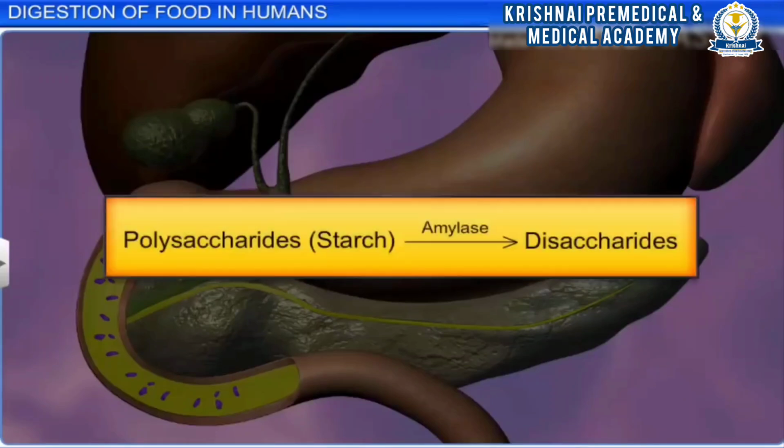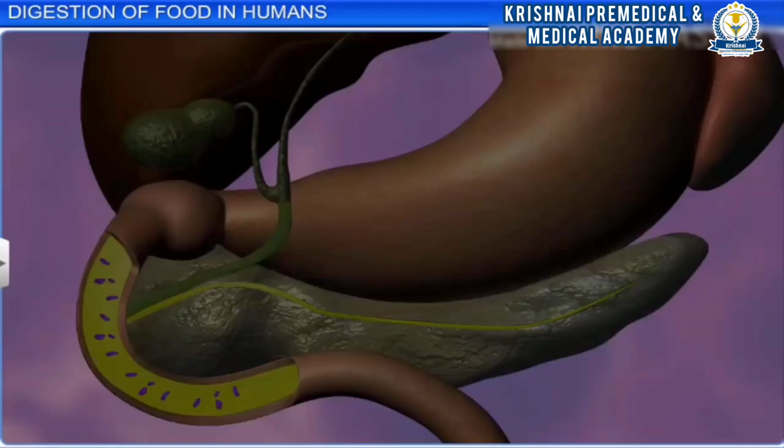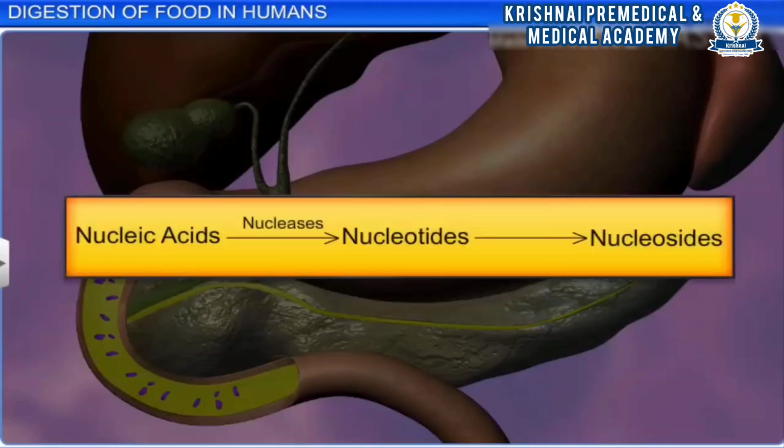Similarly, the pancreatic amylase hydrolyzes the carbohydrates into simple sugars or disaccharides. On the other hand, enzymes such as lipases break down fats into diglycerides and monoglycerides with the help of bile, whereas nucleases act on nucleic acids and form nucleotides and nucleosides in the final step of digestion.